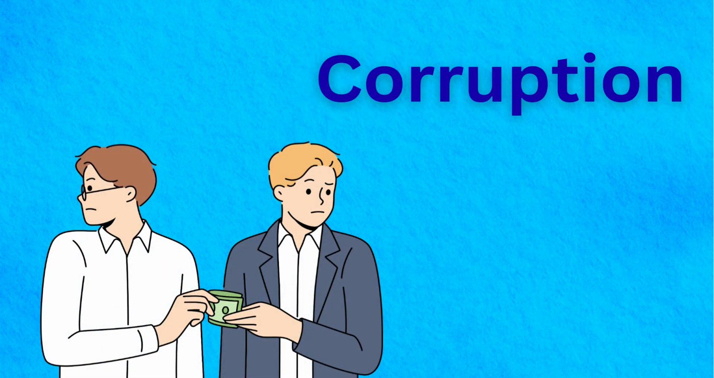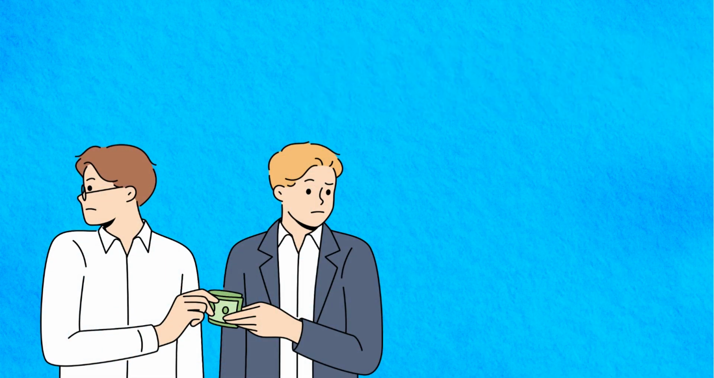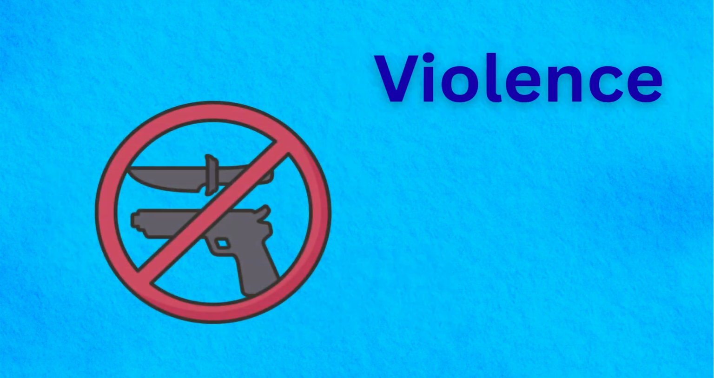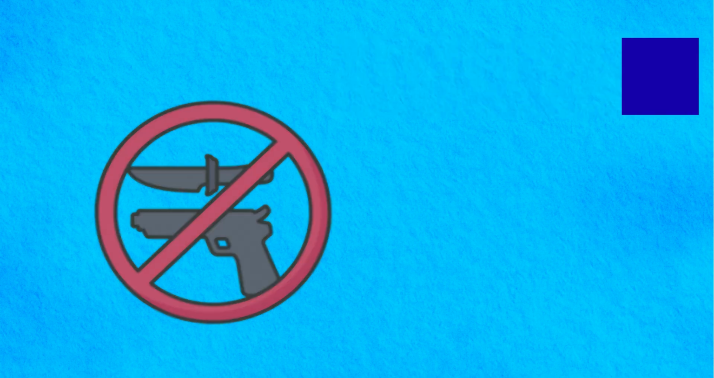Corruption. Corruption happens when officials misuse power for personal gain unfairly. Bribery. Bribery occurs when money influences officials to make dishonest decisions. Violence. Violence is the use of physical force to harm, damage, or intimidate others.